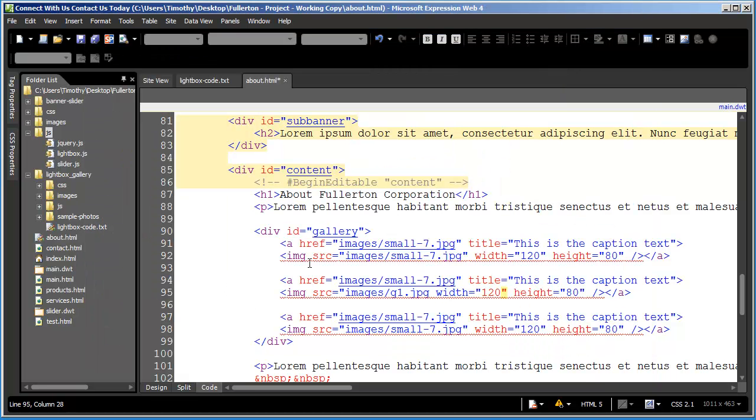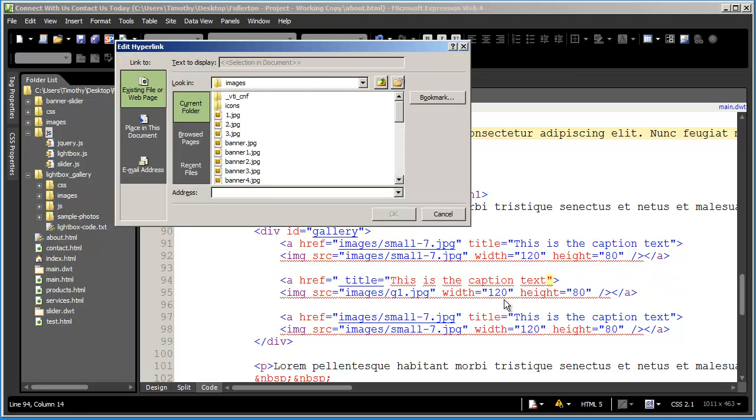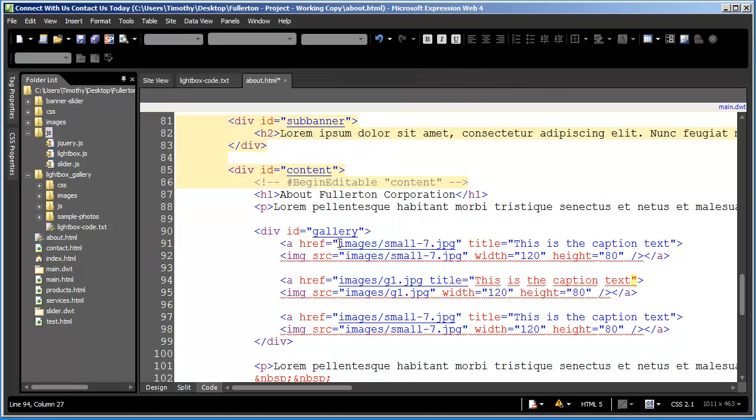That'll give me a better image. And I'm going to close my quotation mark, highlight that, and again do G1. And I'm going to do G2 right here.